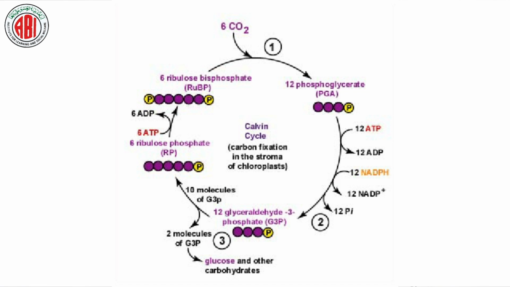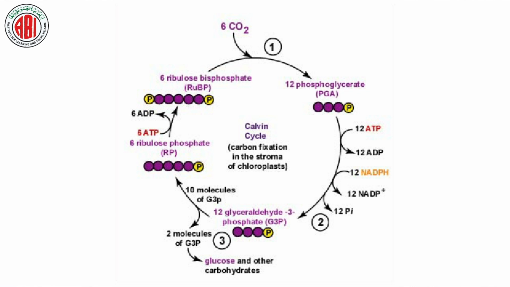Now this phosphoglyceric acid undergoes a reaction called carboxylation. To undergo carboxylation, it needs ATP. So here 6 ATP molecules are involved in the reaction. It results in the formation of a product called 1,3 diphosphoglyceric acid. This is also a 3 carbon compound, and we are getting 6 molecules of it. So in total we will have 18 carbons.